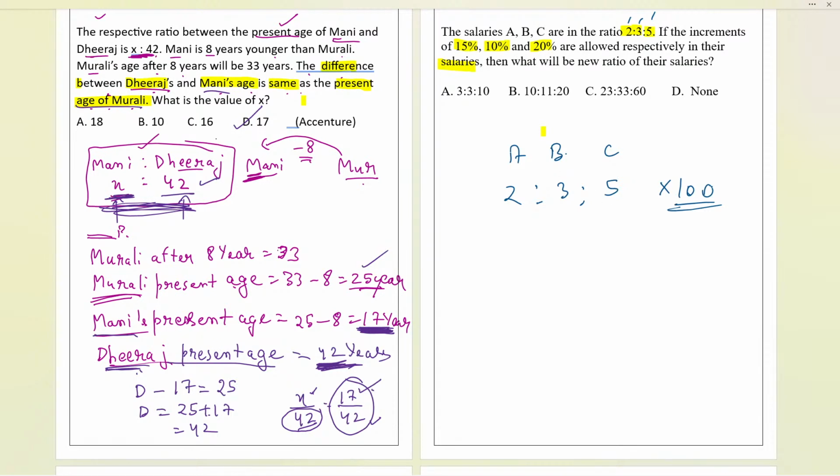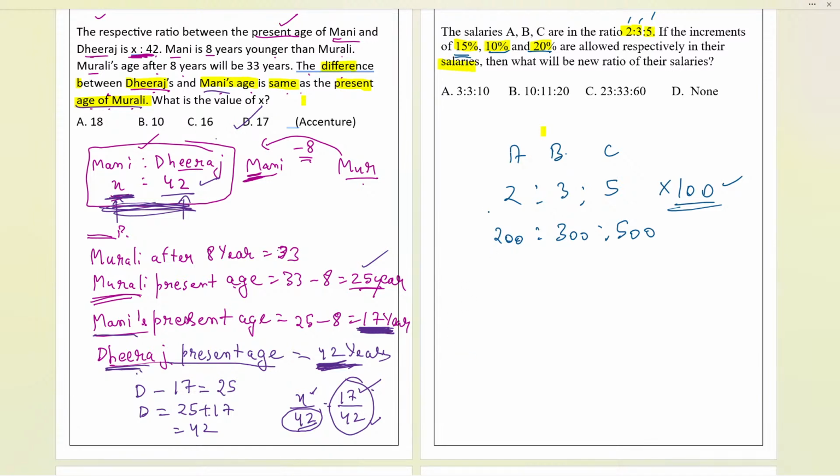So 100 we are going to multiply with each of them. It will be 200 is to 300 is to 500. And then after that, just do the increment. Why are you waiting? Just do the increment. So now if I increase the 15%, I'm just showing you because you don't know.